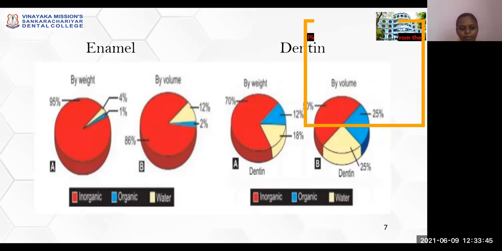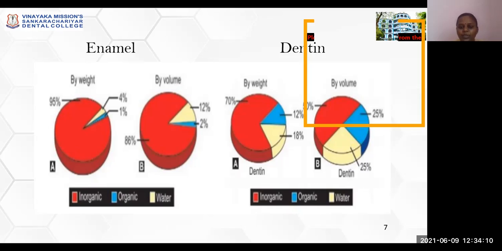Let us know about the composition of enamel and dentin by weight and by volume. By weight, enamel comprises 95% inorganic portion, 4% water, and 1% organic portion. By volume, enamel comprises 86% inorganic portion, 12% water, and 2% organic portion.